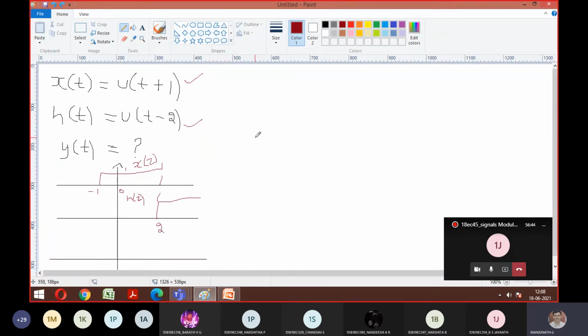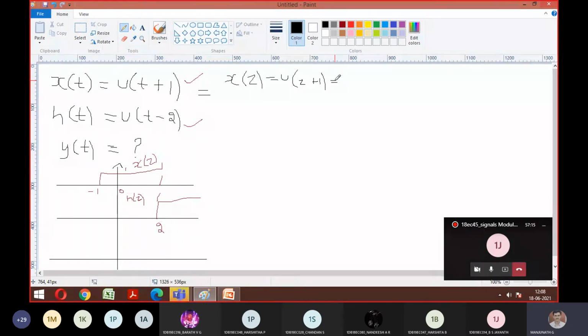Okay. So now we will discuss some basics, then we'll go ahead. We know that x of tau, it's here only, right? So I can write the same way, x of tau is equal to u of tau plus 1. I'm audible, right? Yes, sir. Okay.